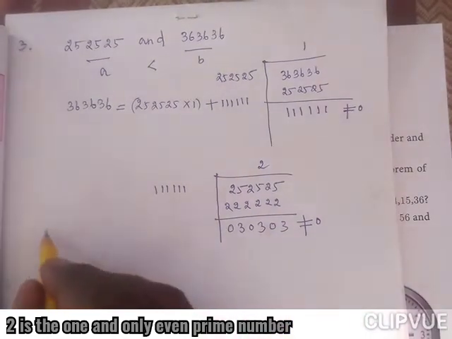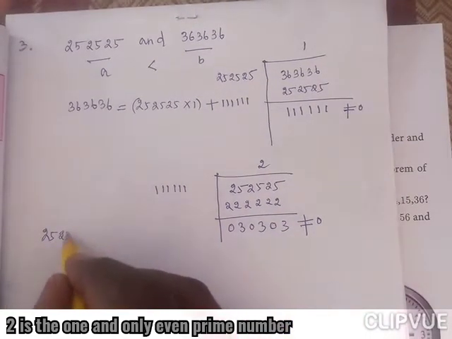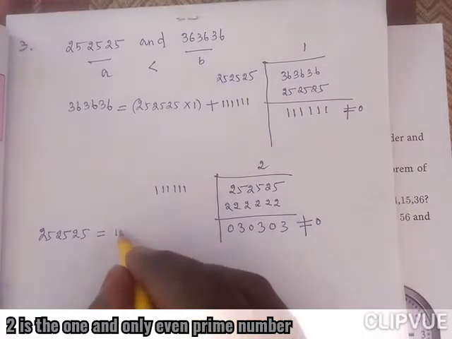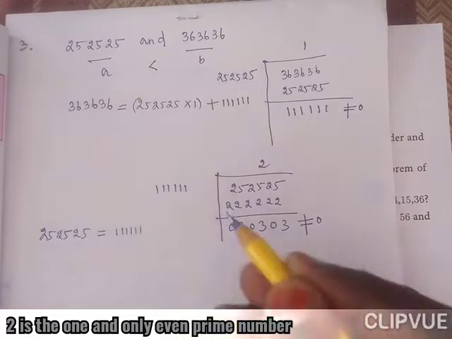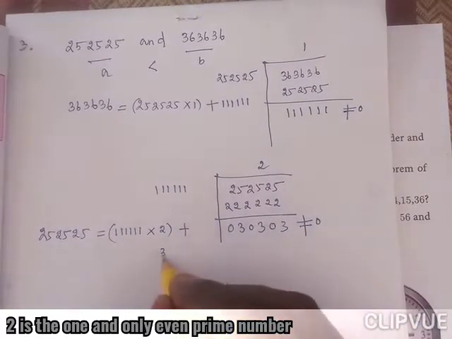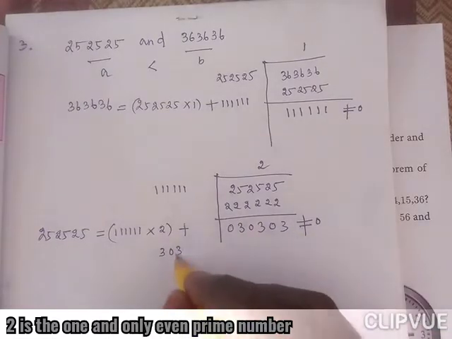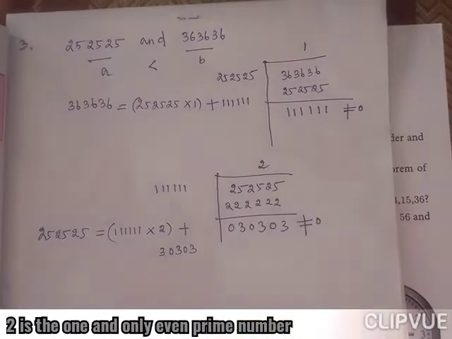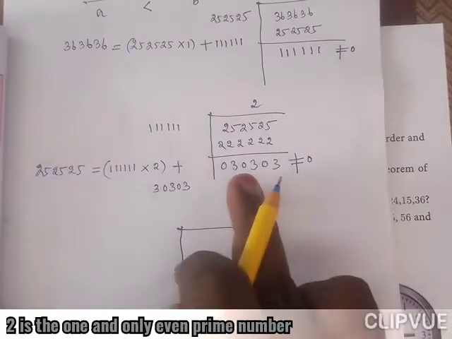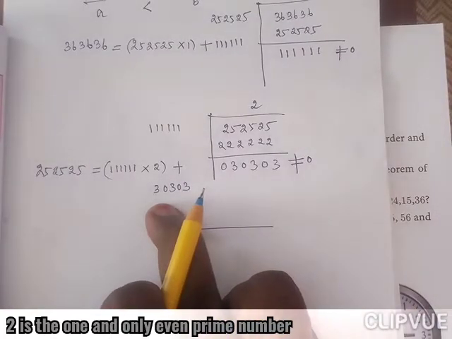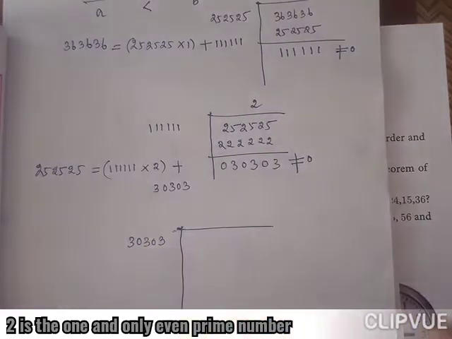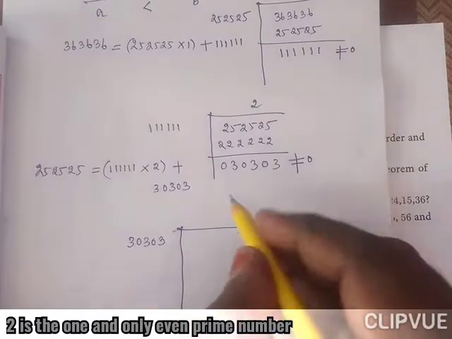Therefore, it can be written as 252525 equals divisor 111111 into 2 plus the remainder, which is 30303. Okay, next step, I am going to take this remainder 30303 as the divisor, and the previous divisor will be the dividend, 111111.